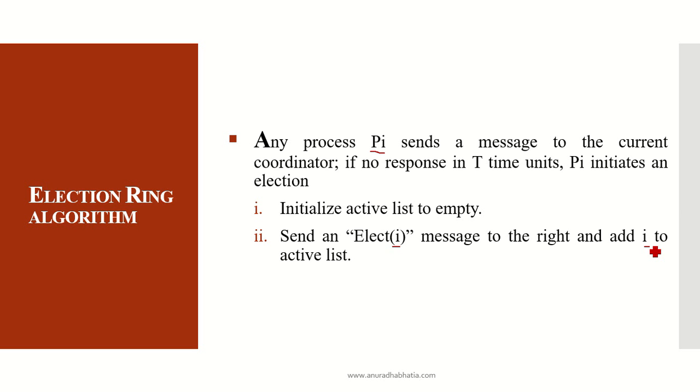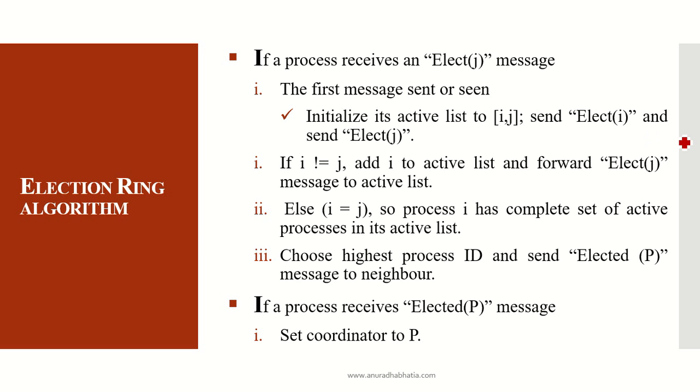If the process receives an elect j message, the first message sent or seen, it initializes its active list to i, j, and sends elect i and elect j. That is, from process P1 to P2, when it goes in the active list, 1 and 2 will be added. If i is not equal to j, that is 1 is not equal to 2, then add i to the active list and forward the elect j message. If i is equal to j, then process i has the complete set of active processes in its active list. That is, it has completed the complete ring.